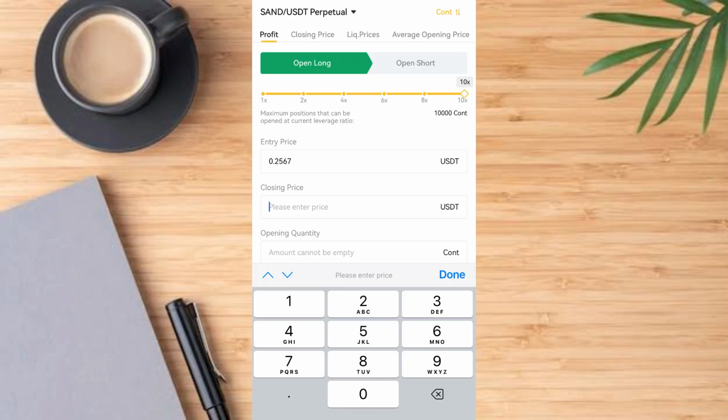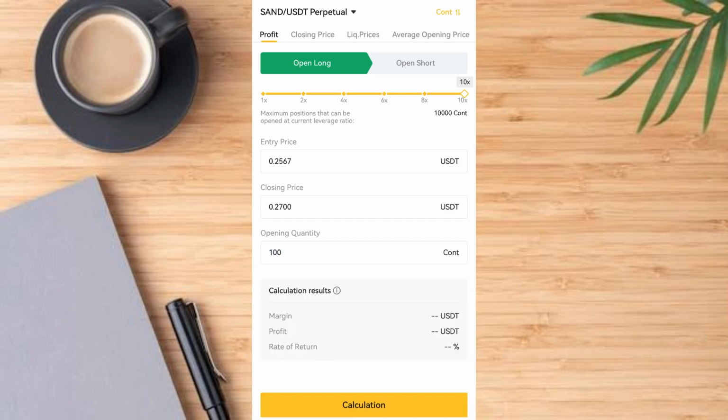I want to close when the price is 0.2700. Then what count? We are counting on 100 counts. Then tap on calculate. So it means we're going to get 51% on this, and if we invest 100 USDT, we're going to get 51.81 USDT. That is how to calculate that.